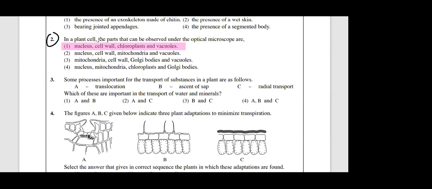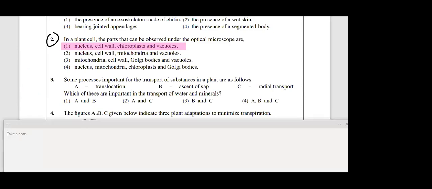Very important. Please write each one separately. Mitochondria and Golgi complex are not seen under the light microscope. They are clearly visible only under the electron microscope. Okay. Question number 2, the answer is the first one.